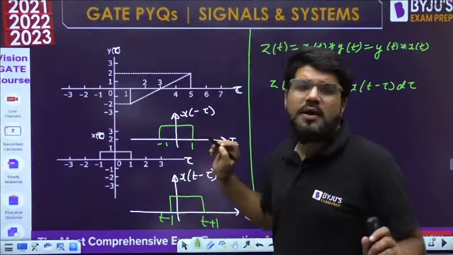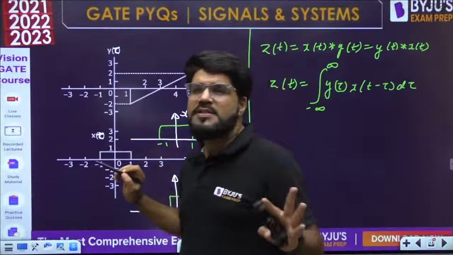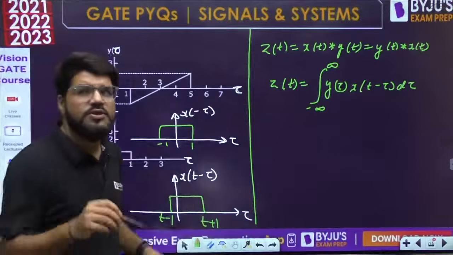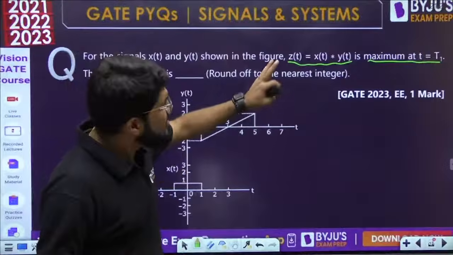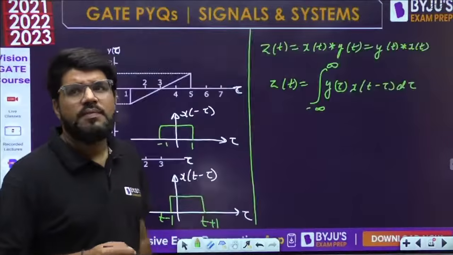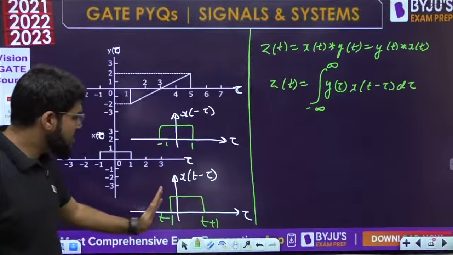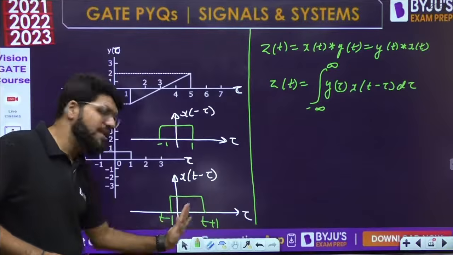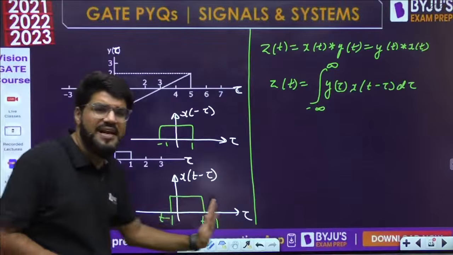I don't want to calculate the complete convolution. In many places you will find the solution with the complete convolution, and then you will see where it is maximum. Just try to guess now where it will be maximum. This particular rectangle, which is from t minus 1 to t plus 1, will be sliding.